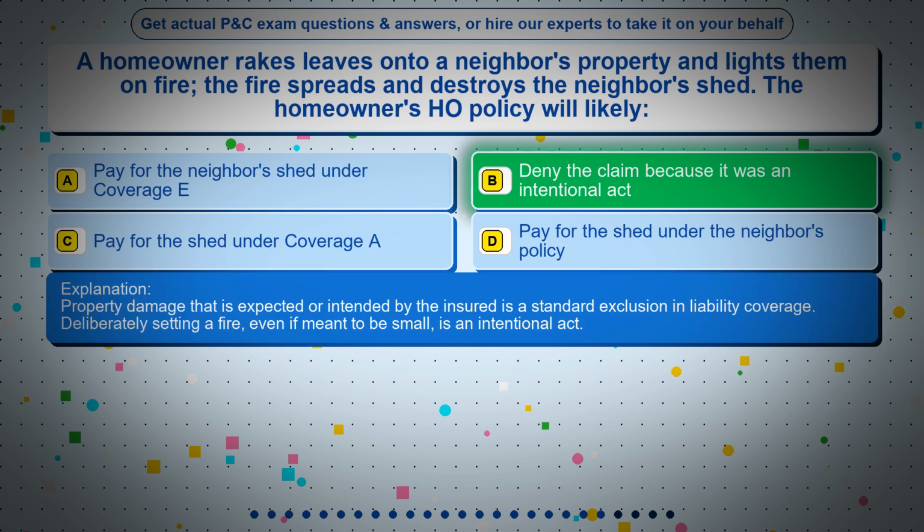Property damage that is expected or intended by the insured is a standard exclusion in liability coverage. Deliberately setting a fire, even if meant to be small, is an intentional act.